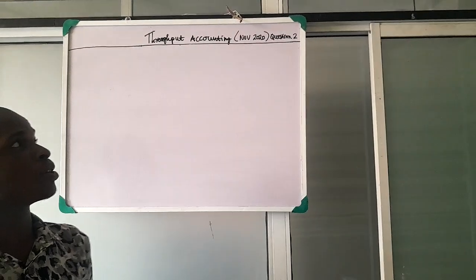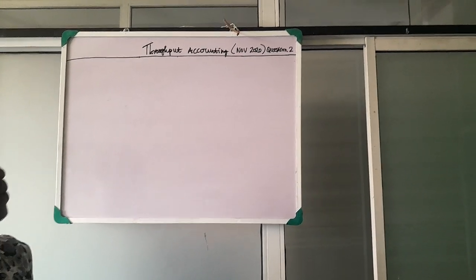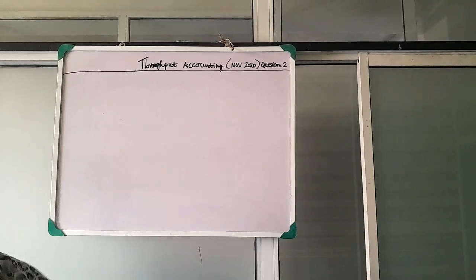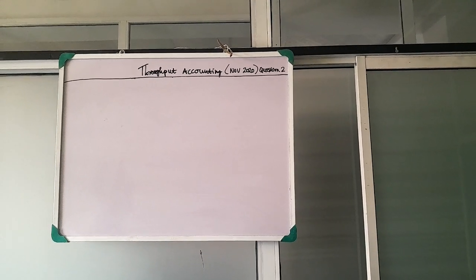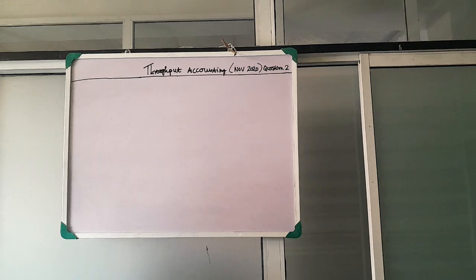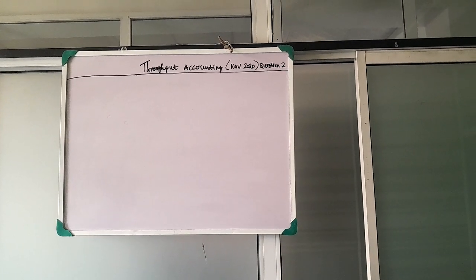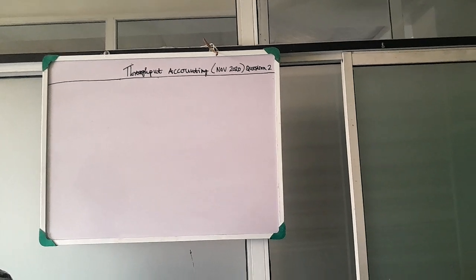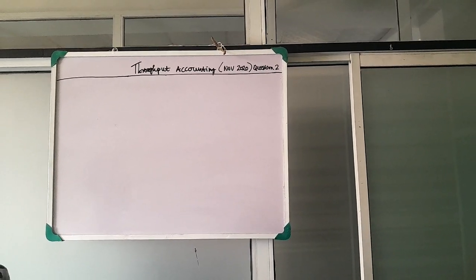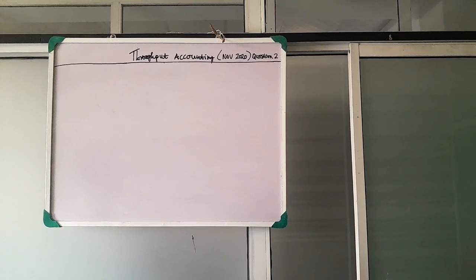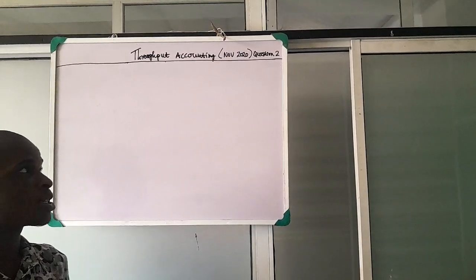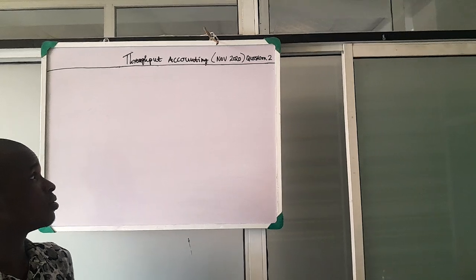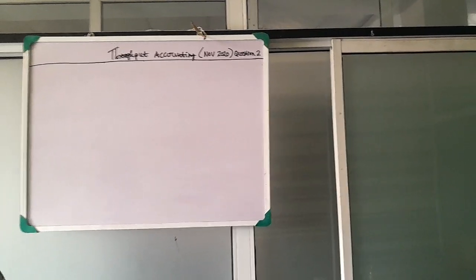We'll be using the question from ICAN November 2020, question 2. Now the major difference between throughput and marginal costing: marginal costing considers all variable costs, while throughput considers only direct materials as a variable cost, and every other one that was considered as variable cost under marginal will be treated as fixed. So this question will help us expatiate more on that point. Please help us get through the question, then we'll take the solution.